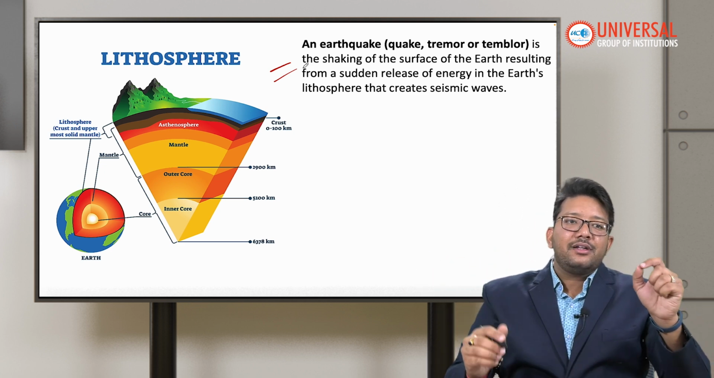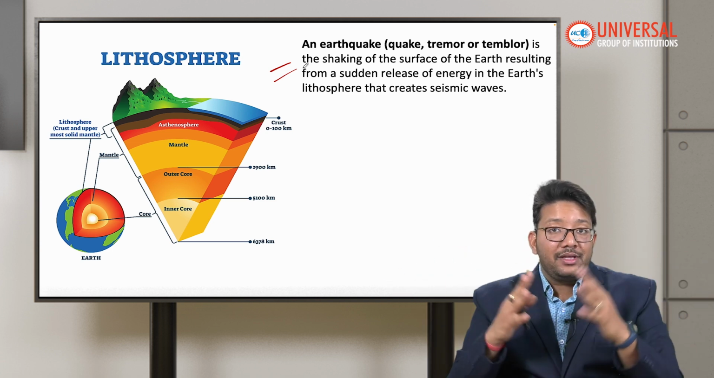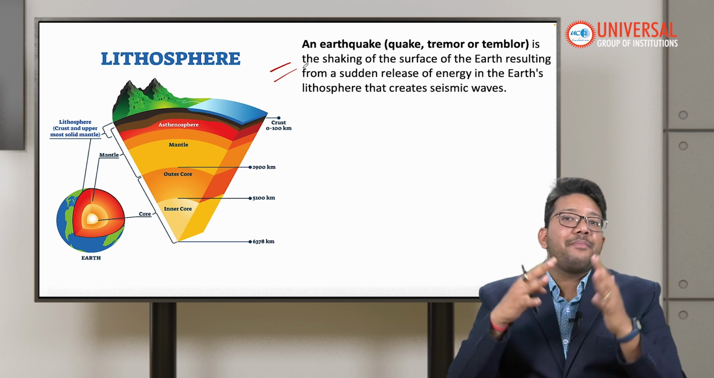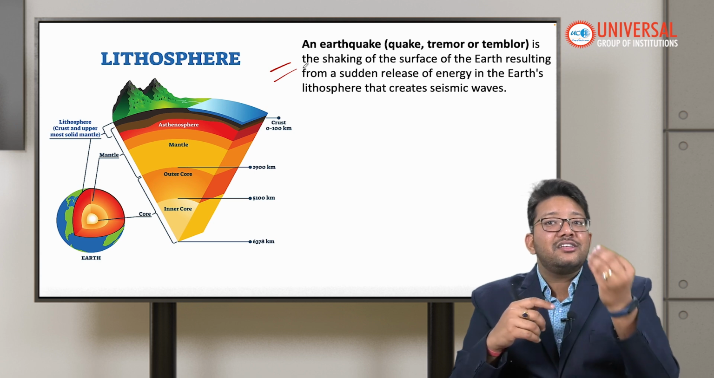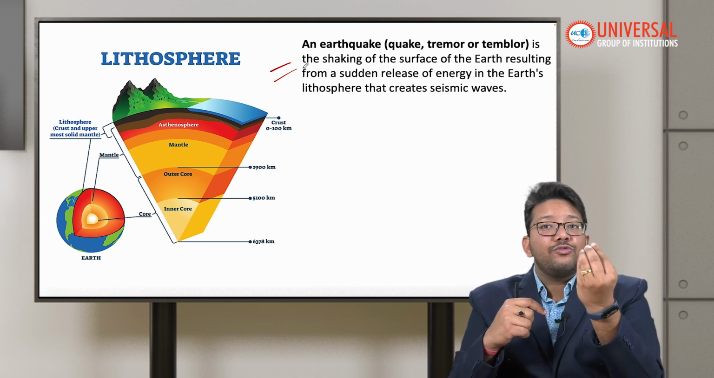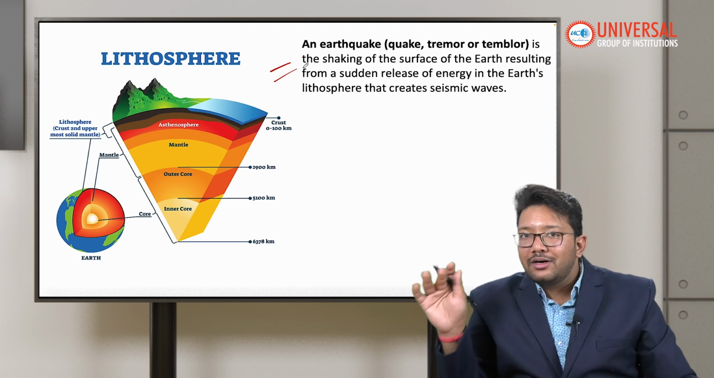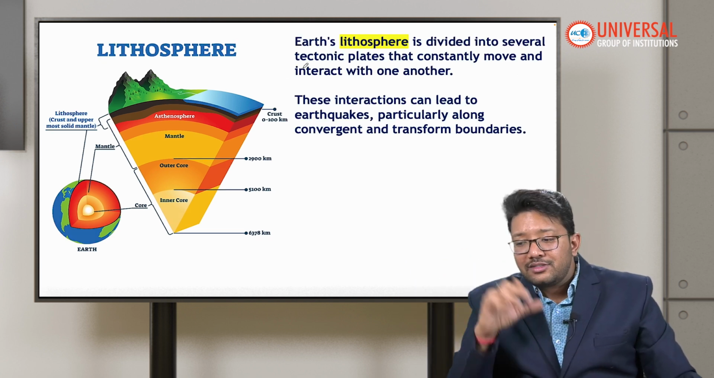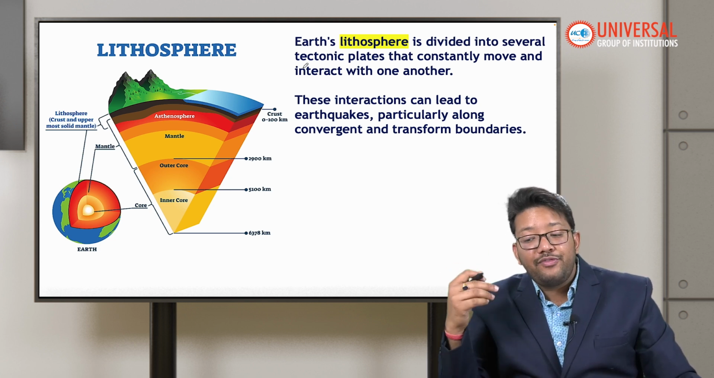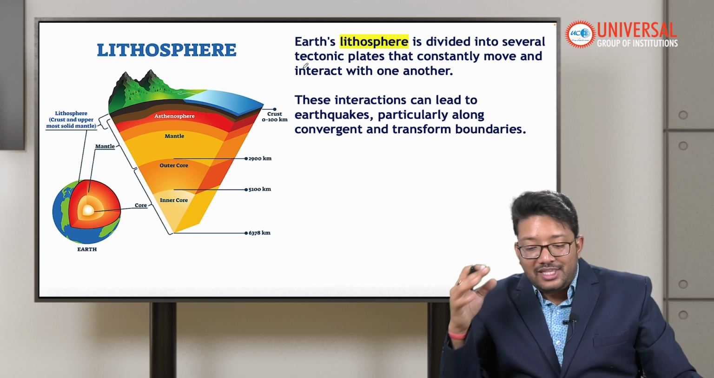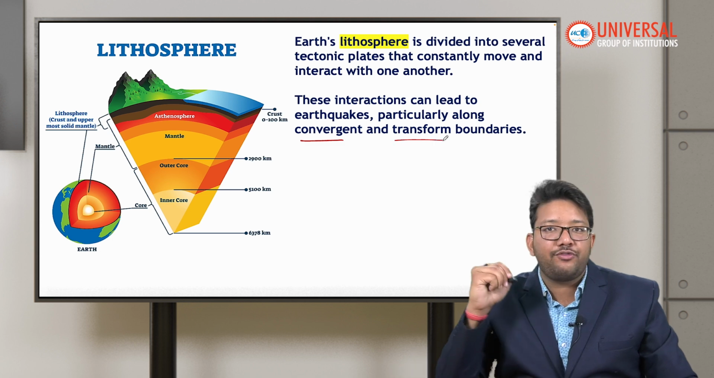Whenever two plates are colliding with each other, or moving apart from each other, or sliding past each other, that is convergent, divergent, and transform plate boundaries, there is a sudden release of energy. Those waves come to our surface and create damage to the environment. So the earth's lithosphere is divided into several tectonic plates that are constantly moving and interacting with one another. These interactions can lead to earthquakes. We have already talked about it, especially convergent and transform boundaries.